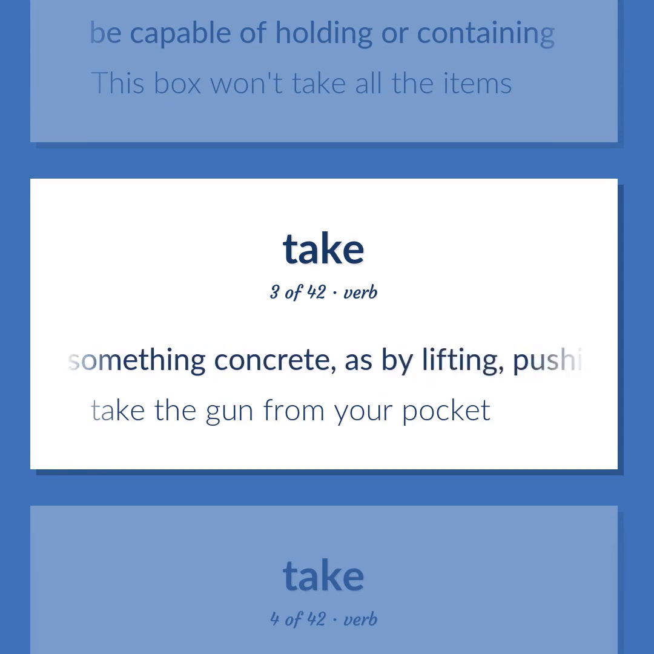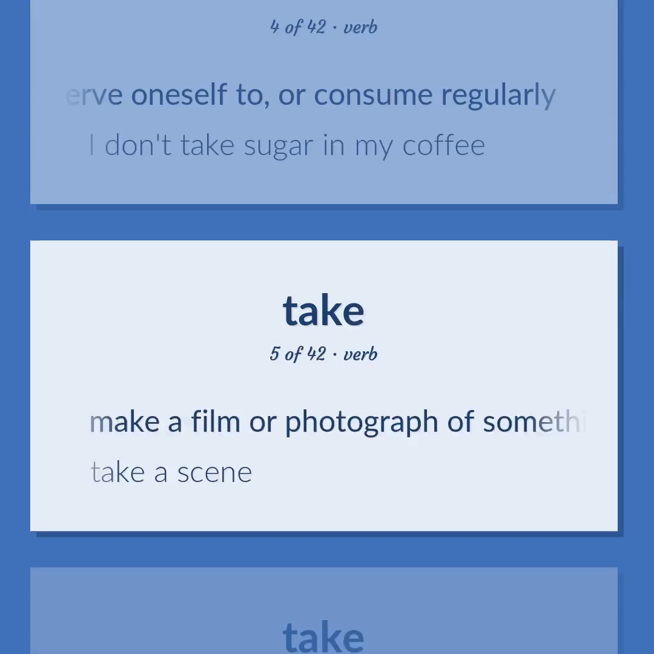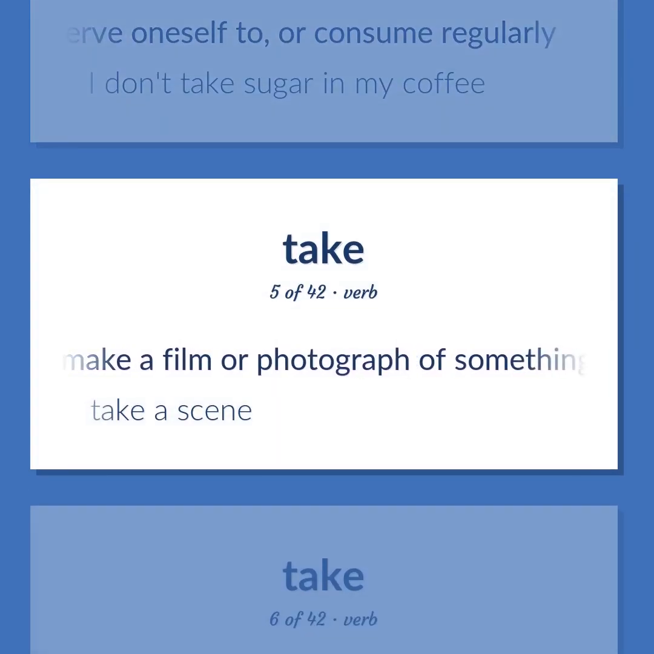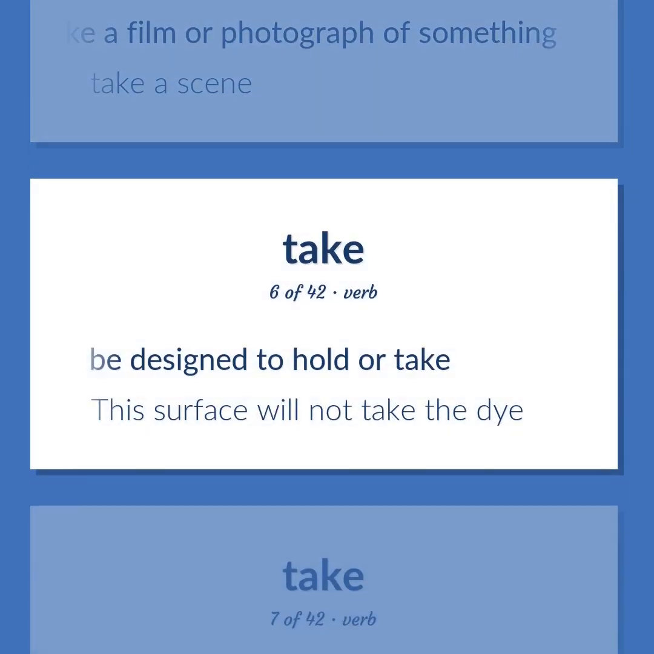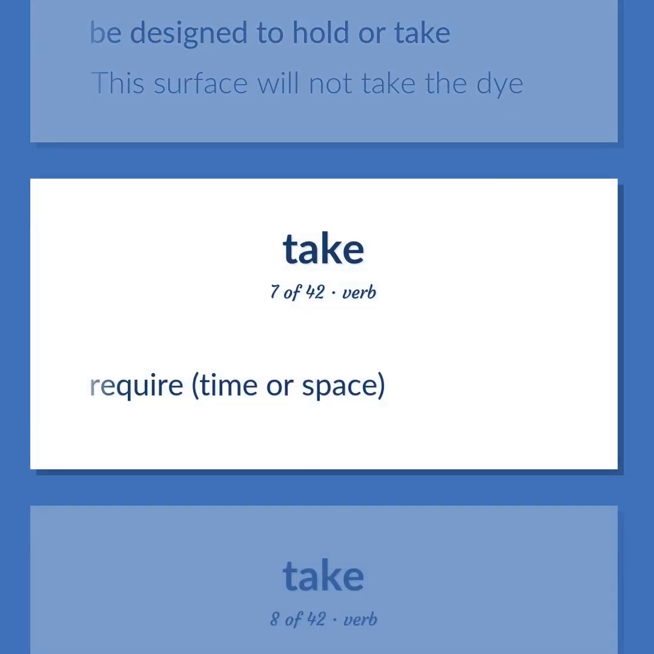Remove something concrete, as by lifting, pushing, or taking off, or remove something abstract. Take the gun from your pocket. Serve oneself to, or consume regularly. I don't take sugar in my coffee. Make a film or photograph of something. Take a scene. Be designed to hold or take. This surface will not take the dye. Require, time or space.